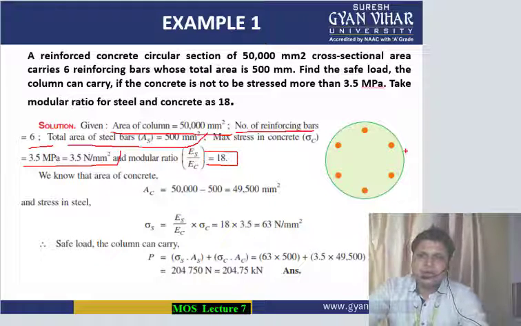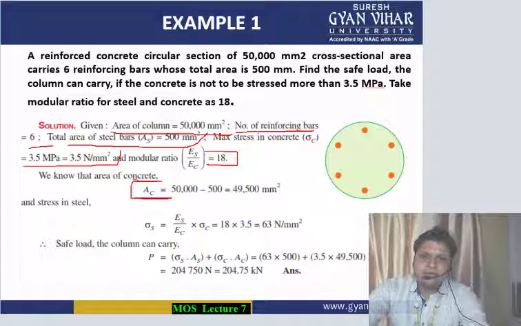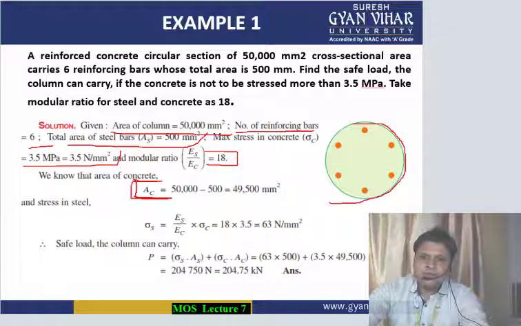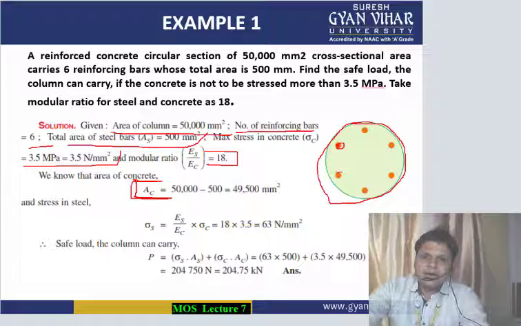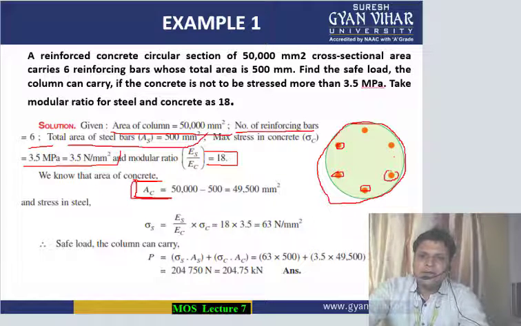Now what we will do, guys, first of all we will have to calculate the individual area of concrete. To do that, we will have to subtract the area of the bars from the whole area of the circle. The total area of the 6 bars is 500, and the complete area of the circle is 50,000 mm square.